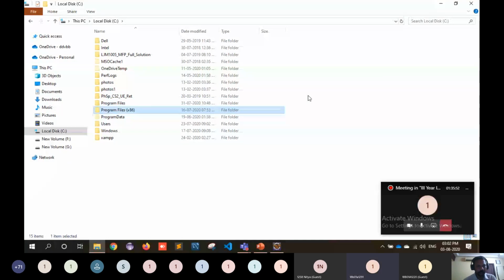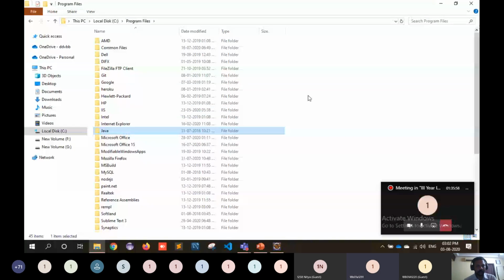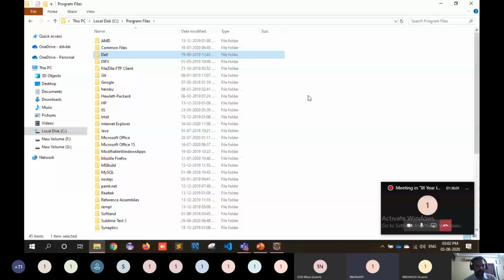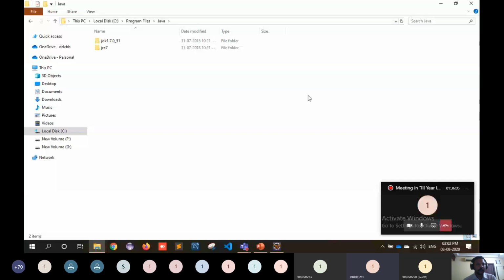Suppose I'm going to Program Files. There is a Java folder. Go to the Java folder. So this is your JDK version 1.7. My system is configured with JDK 1.7. Suppose your system is configured with Java 1.8, then JDK 1.8 is there. Suppose you have 1.6, then JDK 1.6 is there. That's the way to determine your Java version.